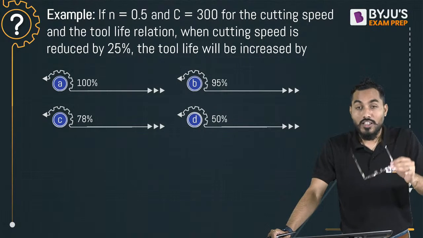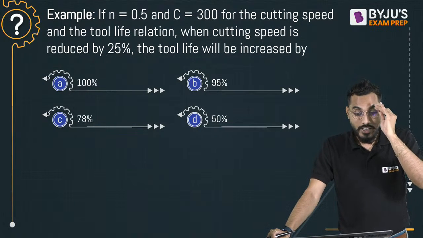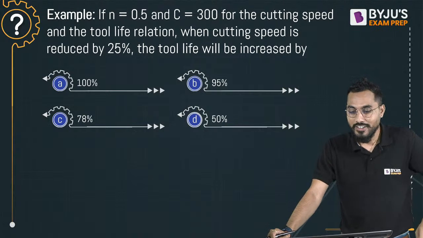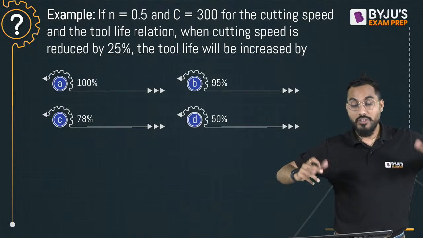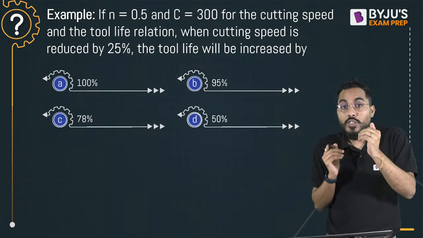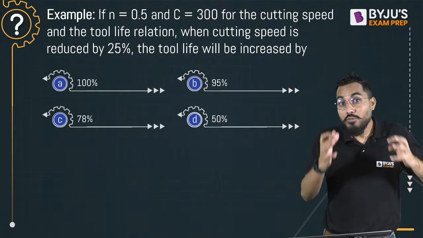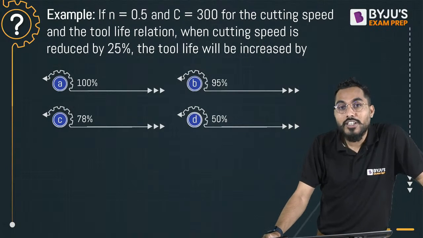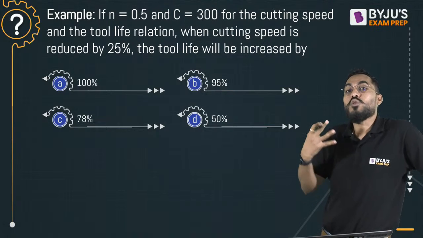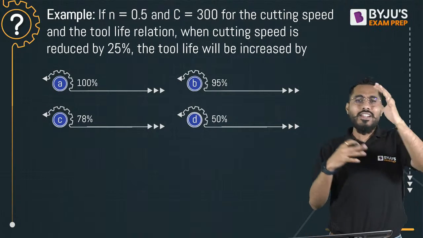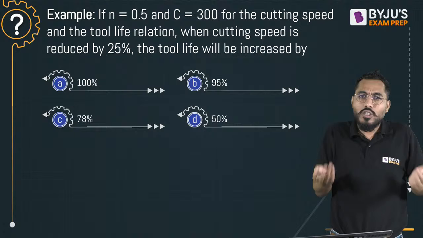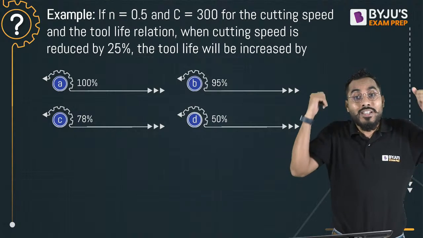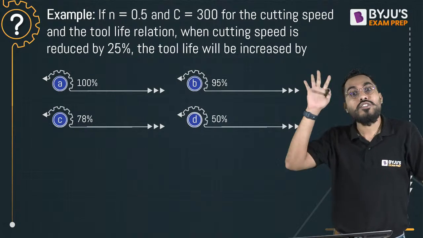Very simple. If n, Taylor's exponent, is 0.5 and the constant is 300 for the cutting speed and tool life relation, when the cutting speed is reduced by 25%, the tool life will be increased by how much percent? Sir, again it is a comparative type, because the tool material is the same, the workpiece material is the same, the cutting conditions remain the same, the constant remains the same.